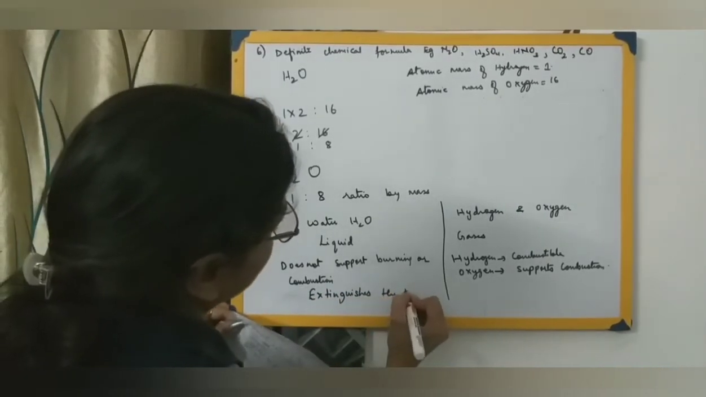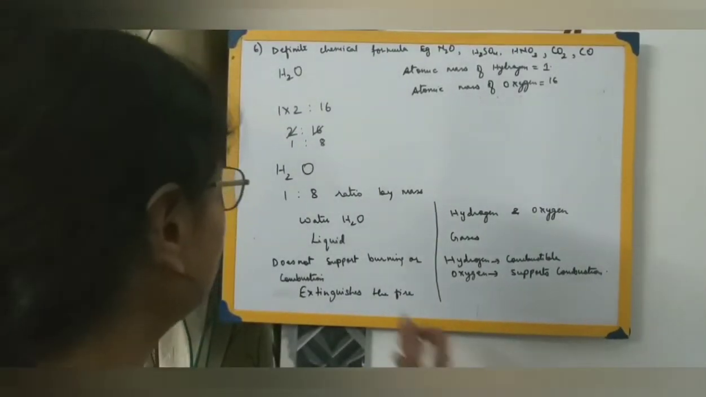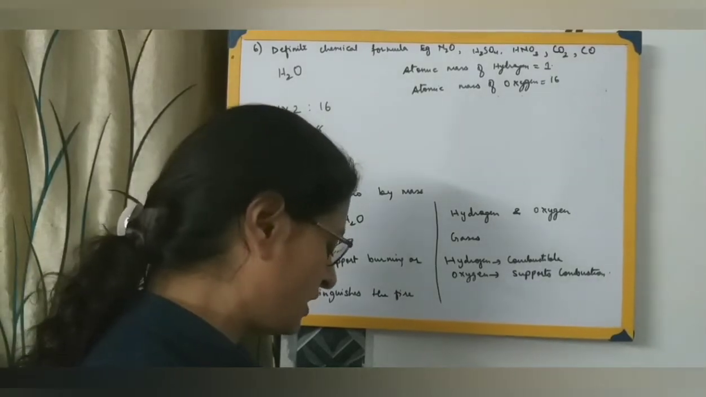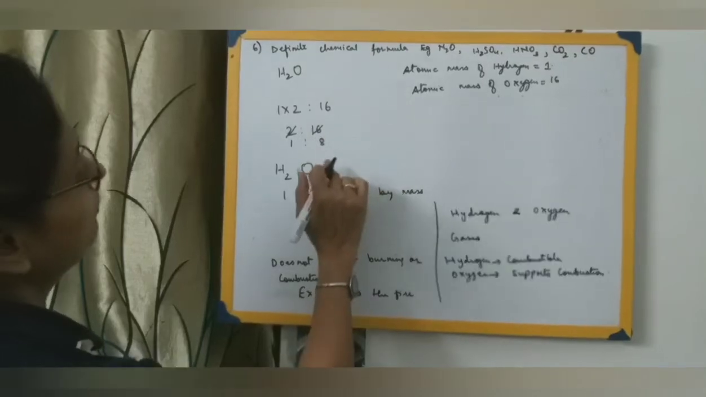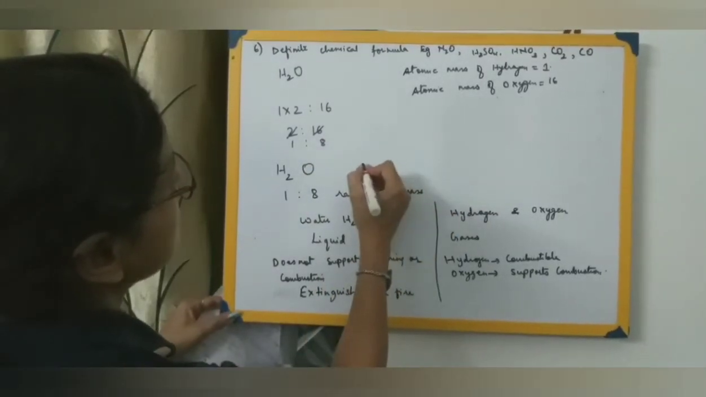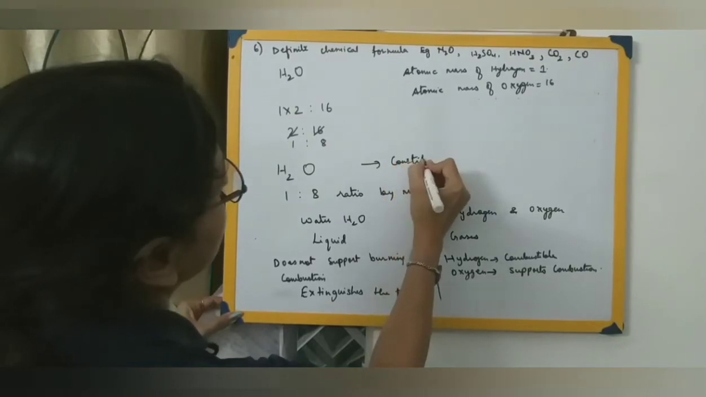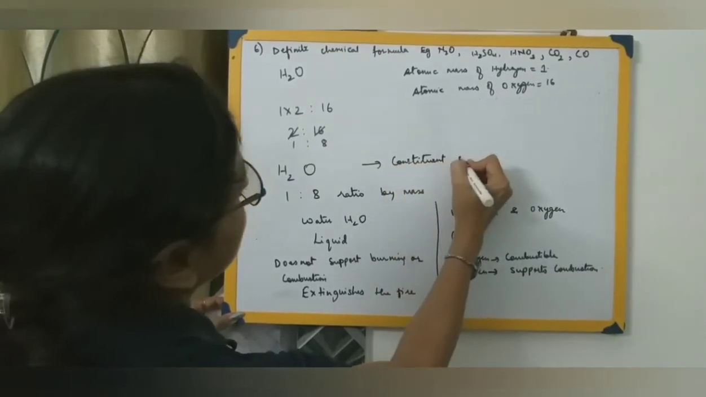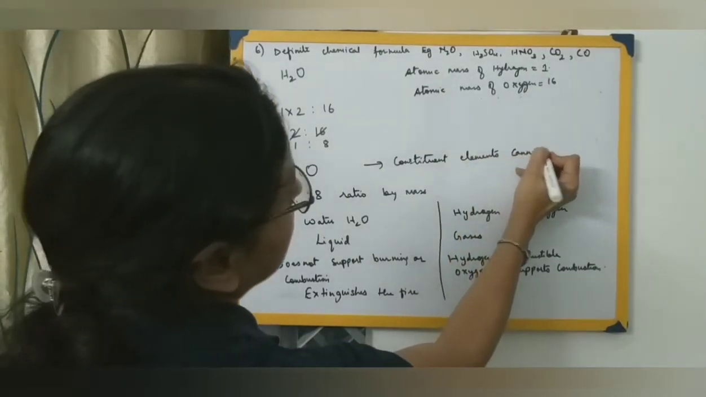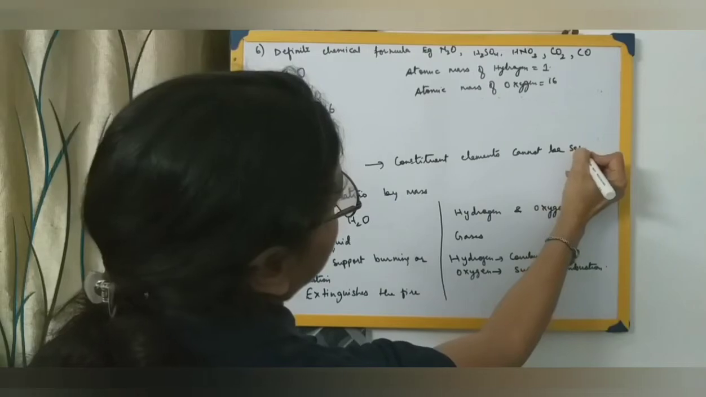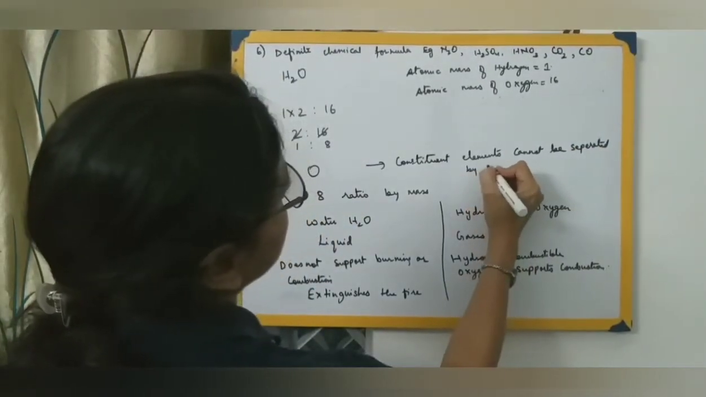Whenever there is a fire, what do we do? We put water on it to extinguish the fire. So water is used as an extinguisher. Once water has been formed, the constituent elements cannot be separated by physical methods.